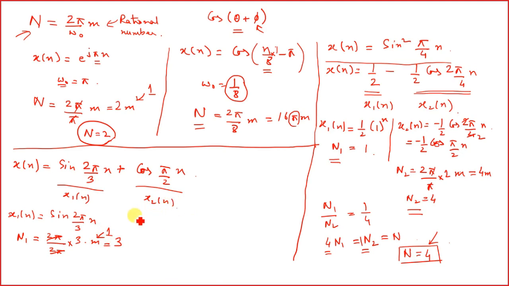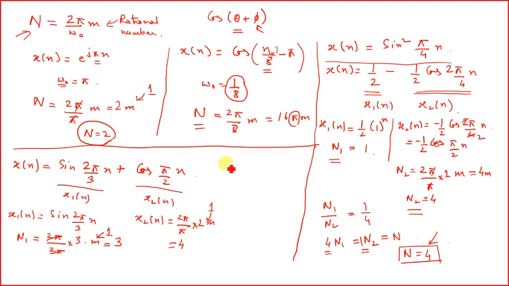Similarly, for x2[n] we get N2 equal to 2 pi by pi into 2 into m, which is 4, considering m is equal to 1.